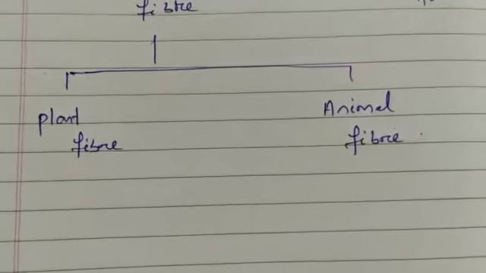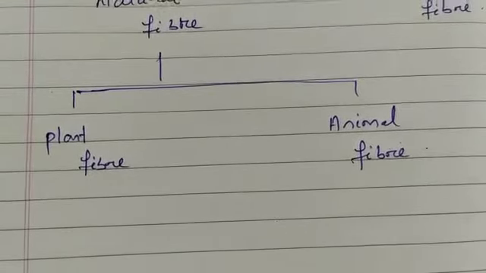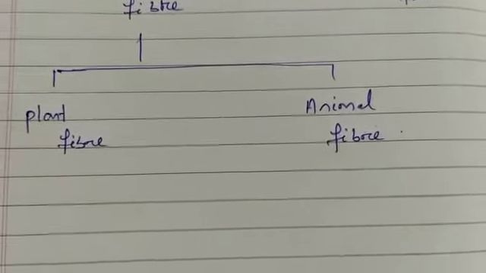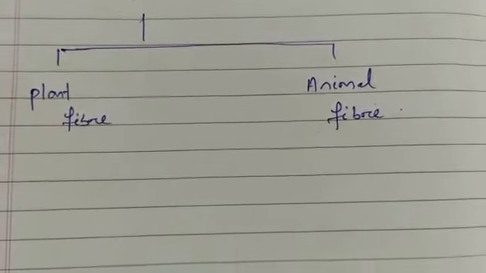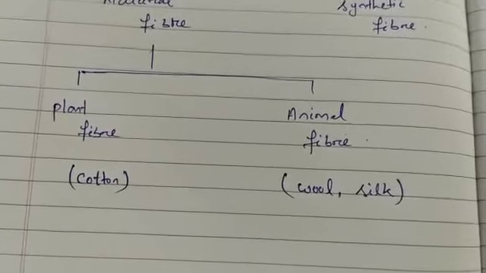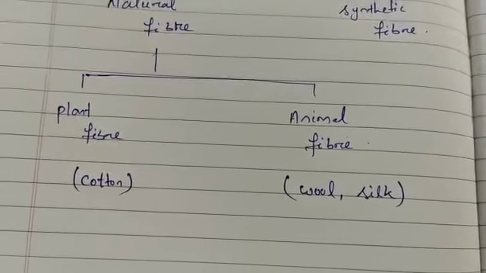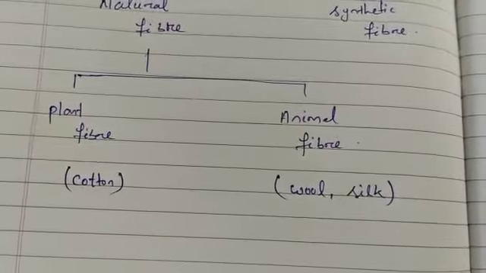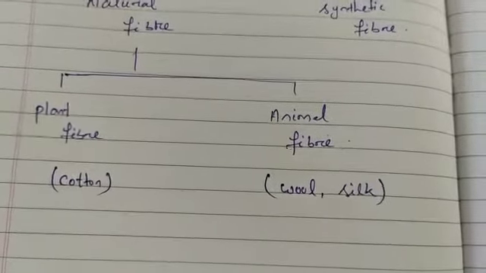So plant fiber means the fibers which we get from plant, and animal fiber means which we get from animal. For example, cotton we get from plant while wool we get from animal. So examples: cotton, jute are plant fibers, while wool and silk are animal fibers.